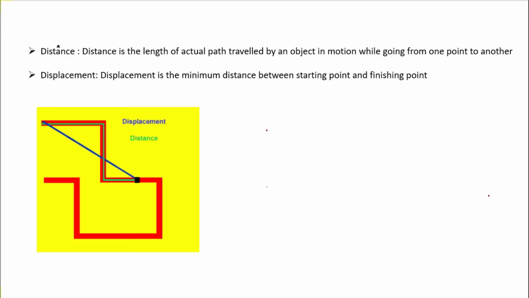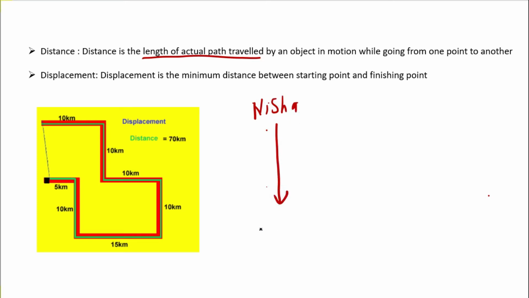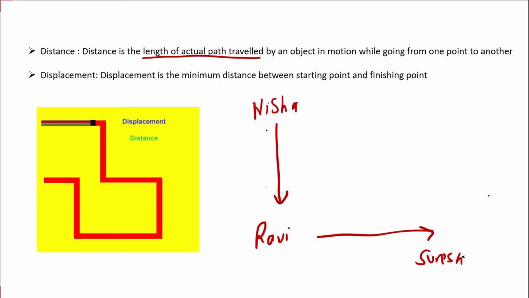Now what is distance and displacement? Distance is the length of the actual path. This is quite important, students. कि distance होता क्या है? Distance वो चीज होती है जो हम travel करते हैं. It is an actual path. I'll just take a small example, then we'll go to the main example. For example, Nisha is going to his friend, let's say Ravi. Both are going to the next friend, that is Suresh, and then they are going to the school.